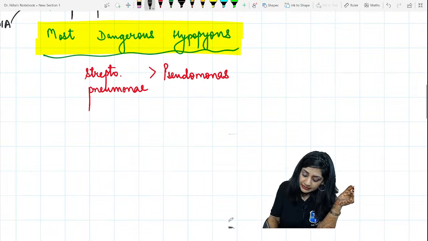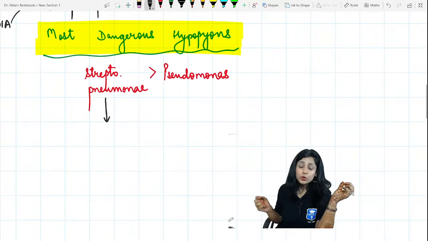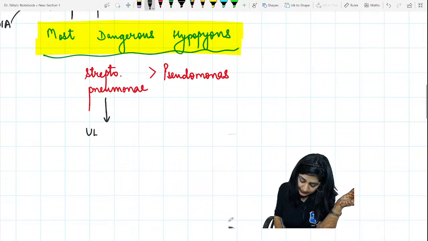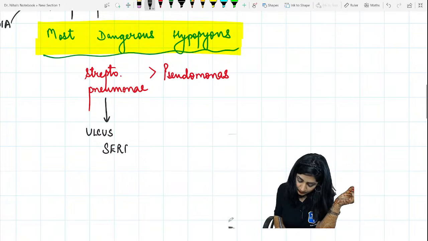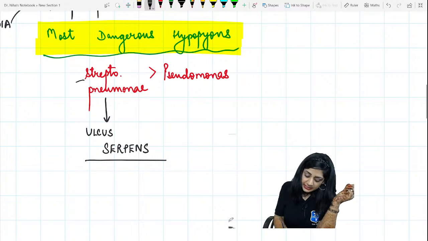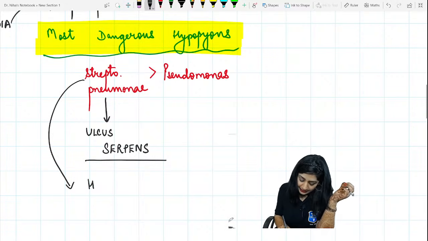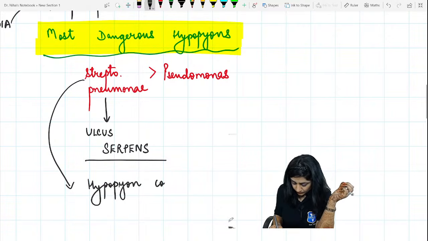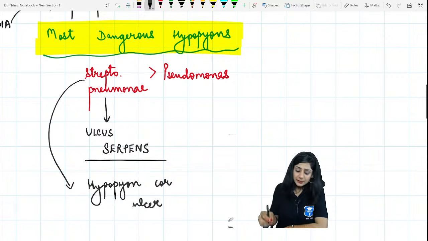And what is the typical name of the ulcer which is caused by this pneumococcus? It is called Ulcus serpens. And this ulcer is also called hypopion corneal ulcer.